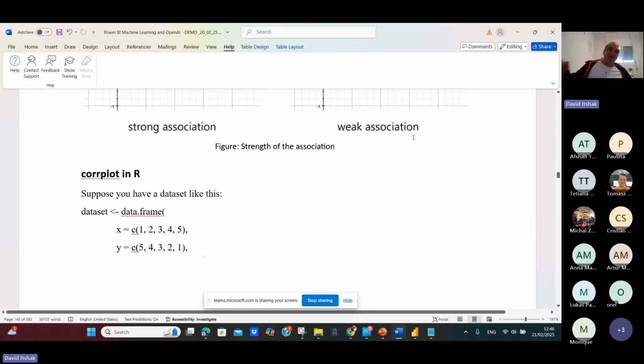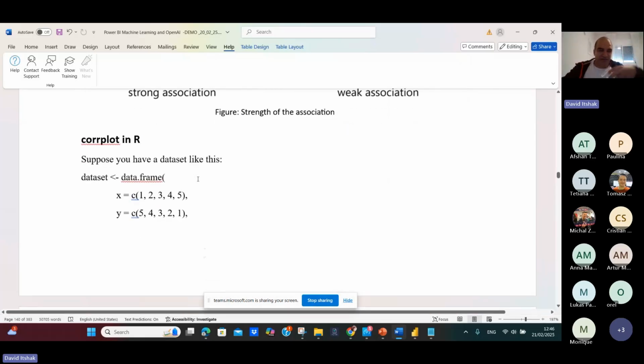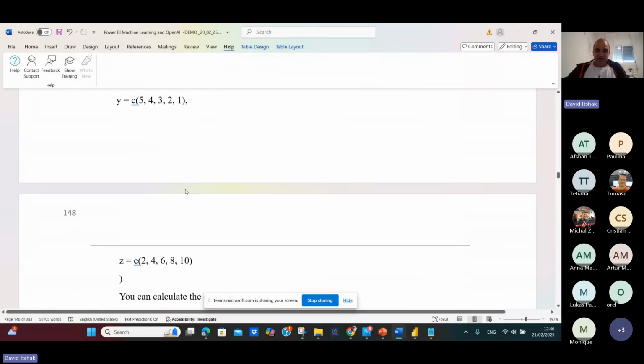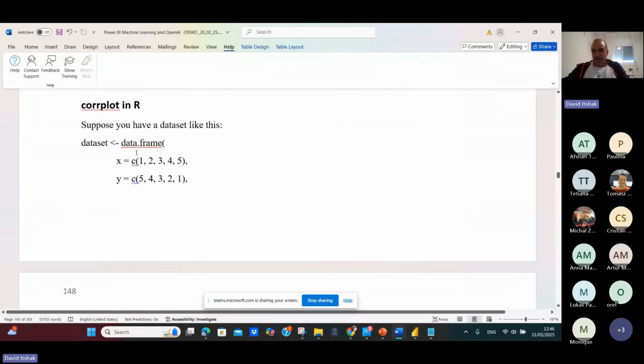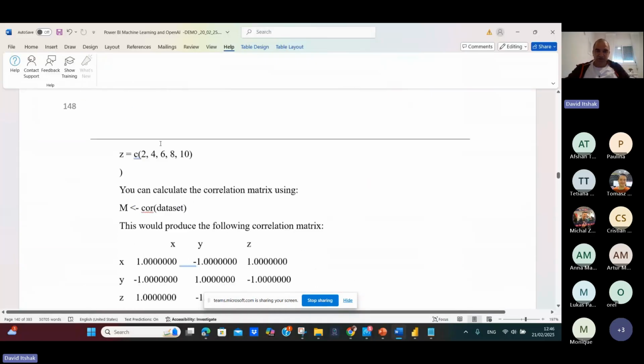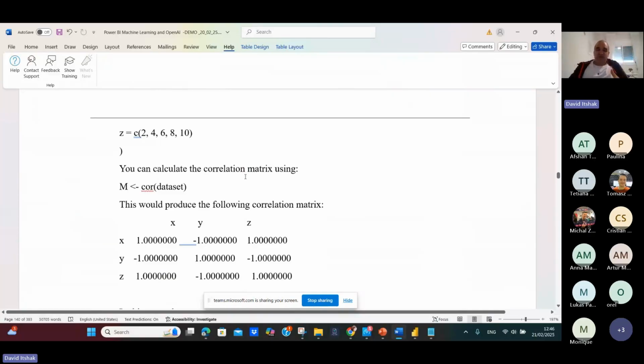So how do you do it in R? It's very, very simple because you have the correlation function in R. Very, very fast. Suppose your data is like this: C1, 1, 2, 3, 4, 5, C4, 5, 3, 2, 1, etc. And this is how you make a data frame. It's like a table in a database. So data frame to data set. This is the vector. And now you want to tell me the correlations.